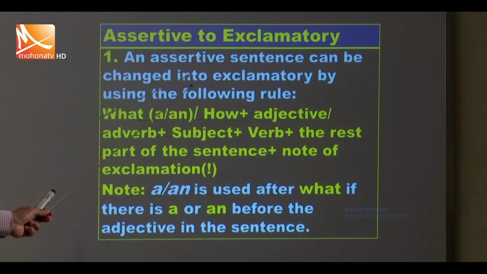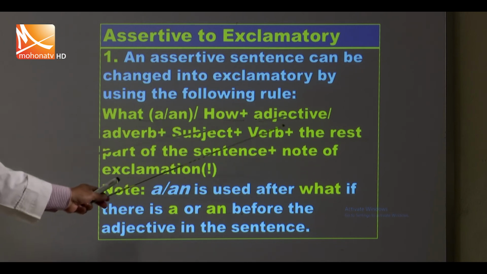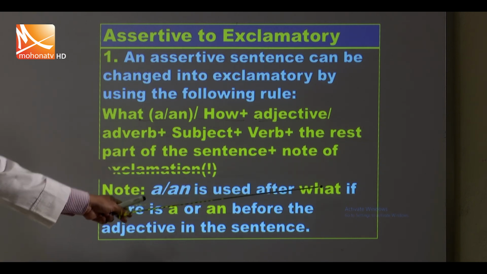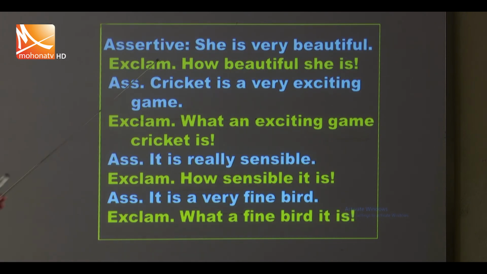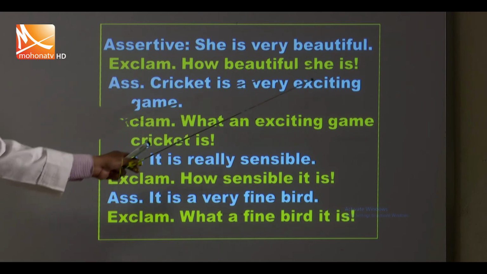Now, we are going to discuss assertive to exclamatory. An assertive sentence can be changed into exclamatory by using the following rule. What, a or an, or how plus adjective or adverb plus subject plus verb plus the rest part of the sentence plus note of exclamation. Remember, a or an is used after what if there is a or an before the adjective in the sentence. She is very beautiful. How beautiful she is.